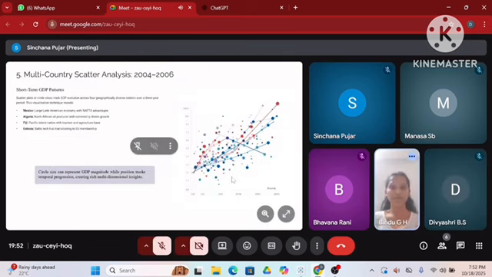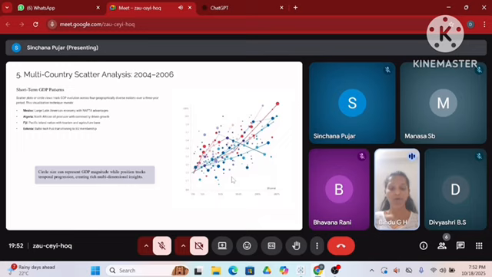Next coming to multi-country scatter analysis, 2024 to 26. This slide visualizes short-term GDP trends for 4 countries: Mexico, Algeria, Fiji, Estonia, using scatter or circle plots. Each circle size represents GDP magnitude, while its position shows yearly progression from 2024 to 26. The comparison highlights economic differences.